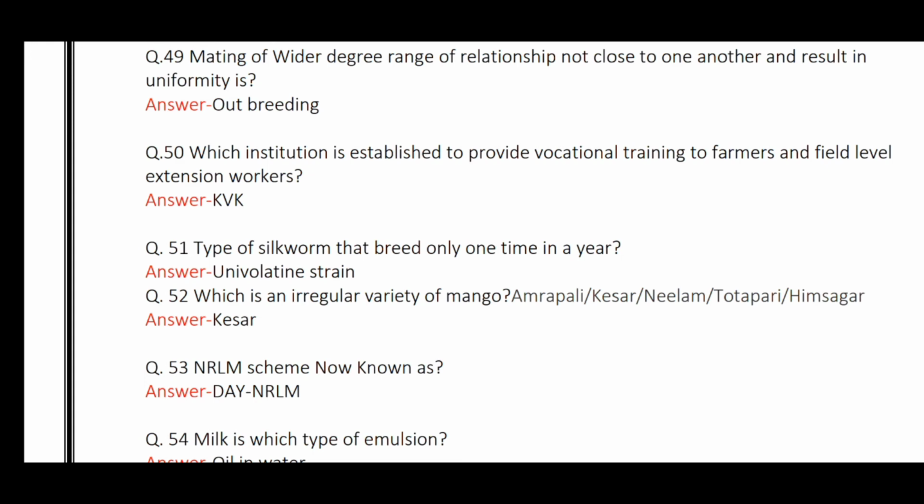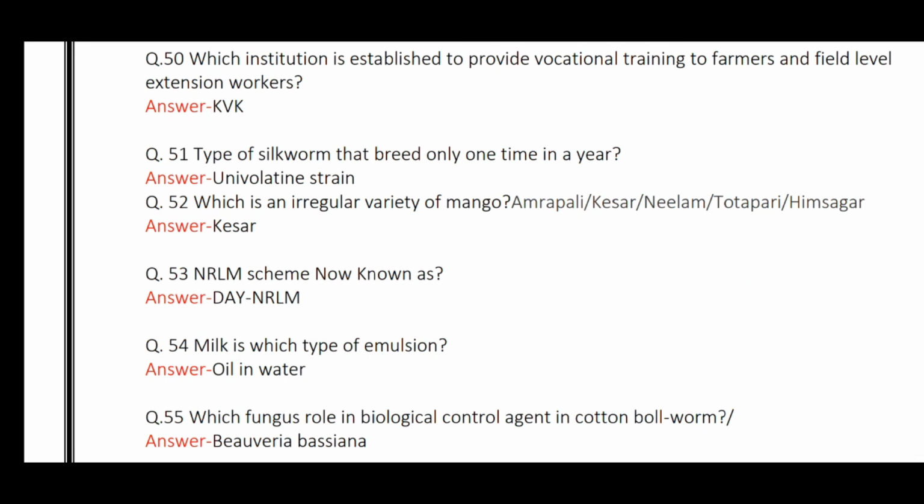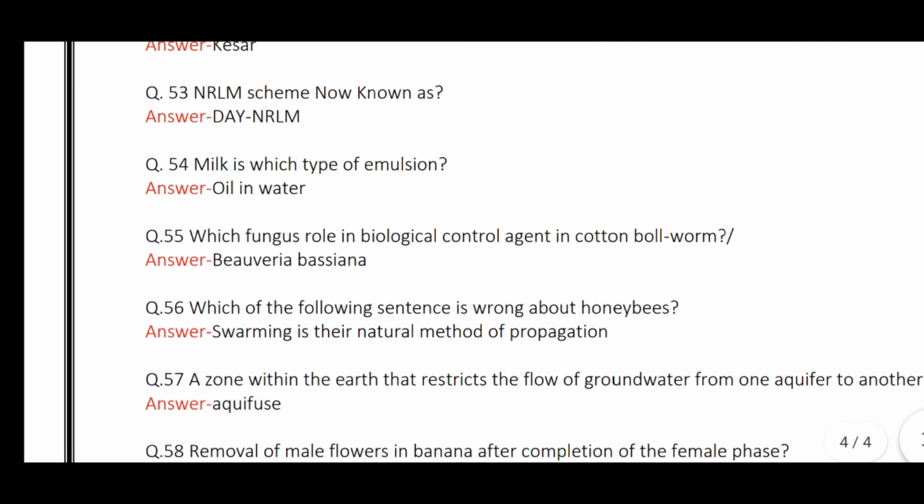Type of silkworm that breeds only one time in a year is univoltine strain. Irregular bearing variety of mango is Kesar. NRLM scheme, that is National Rural Livelihood Mission, is also known as DAY NRLM. DAY stands for Deen Dayal Antyodaya Yojana, established in the year 2011. Milk is which type of emulsion? Oil in water.